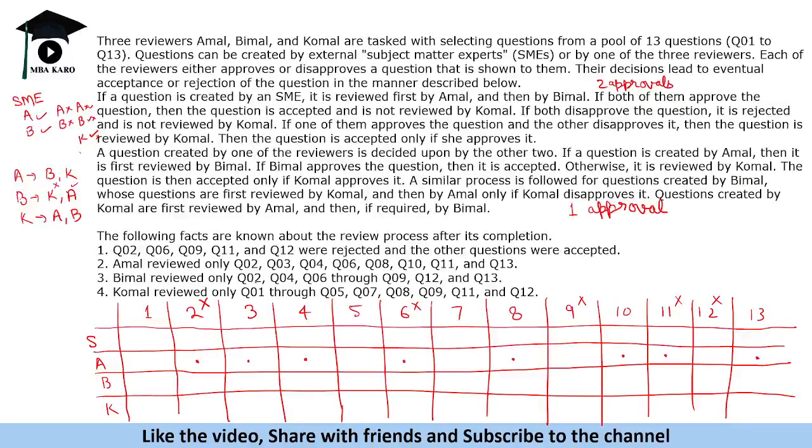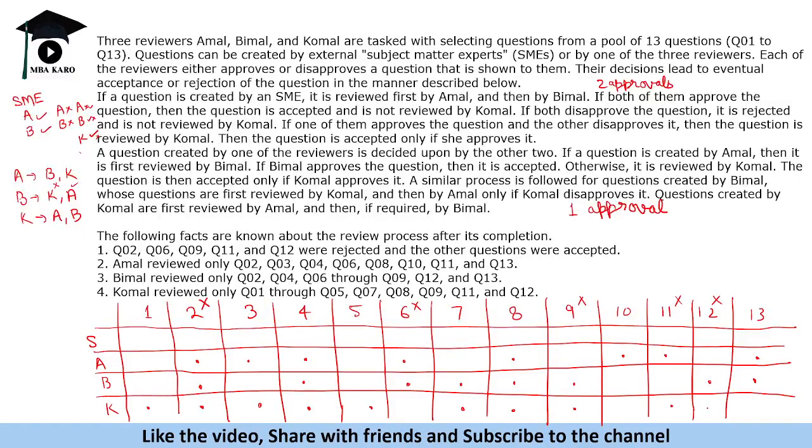Okay. Bimal reviewed 2, 4, 6 through 9. That means 6, 7, 8, 9, and then 12 and 13. So these are the questions checked by Bimal. Komal reviewed 1 through 5. So 1, 2, 3, 4, 5, 7, 8, 9, and then 11 and 12.